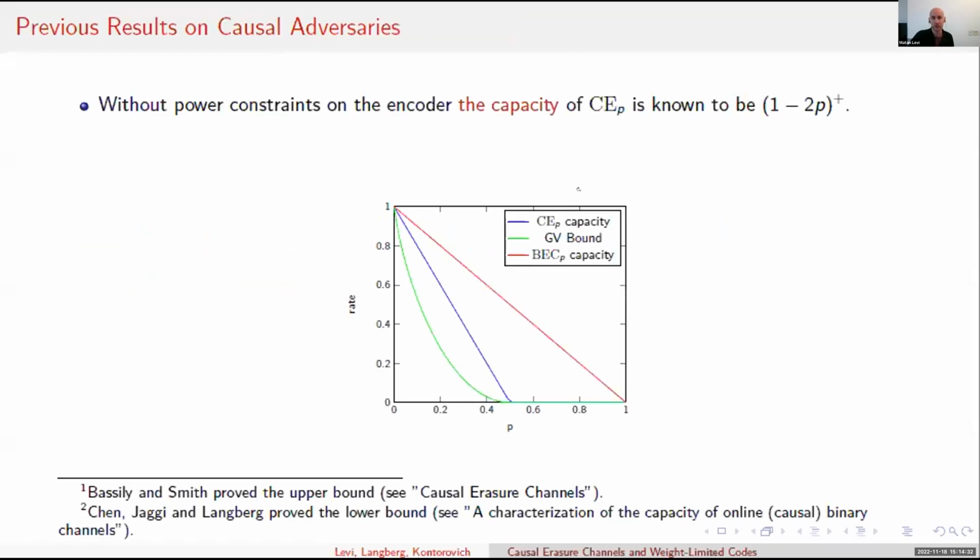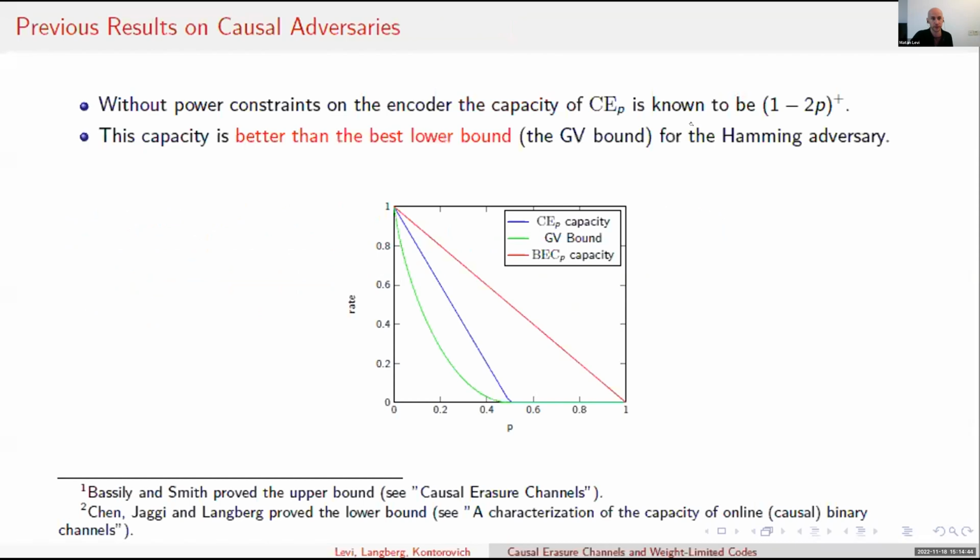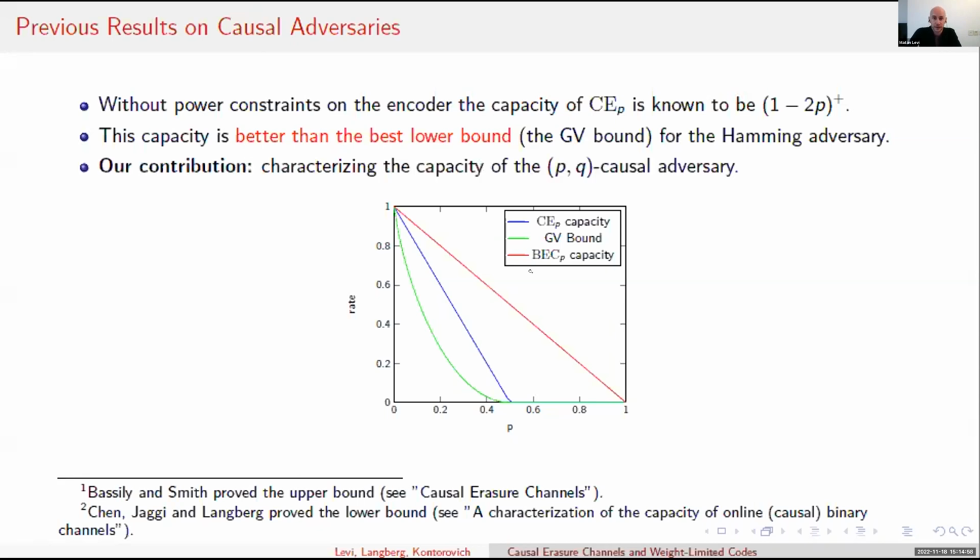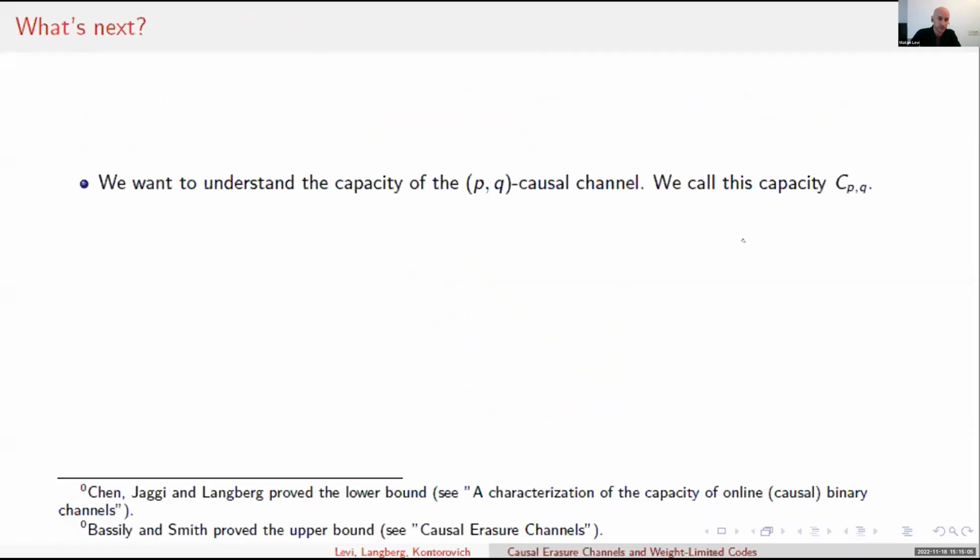So now let's talk about what is already known on causal adversaries. Without power constraint on the encoder, on Alice, the capacity of the causal erasure channel with parameter P is known to be 1 minus 2P. This capacity is better than the lower bound on the Hamming adversary, and it's worse than the capacity of the memoryless channel, as we might expect. Our contribution again is a characterization of the capacity of the PQ causal adversary.